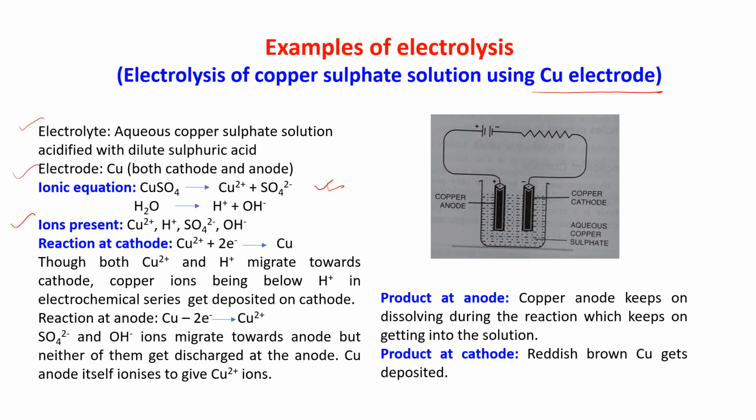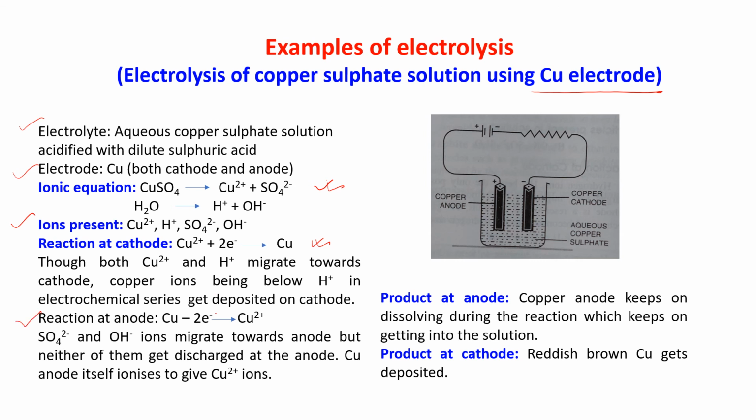So overall we have the ions Cu2 plus and H plus as cations, and SO4 2 minus and OH minus as anions. Now the reaction at the cathode: Cu2 plus takes 2 electrons and gives Cu. Though both Cu2 plus and H plus migrate towards the cathode, copper ion, being below H plus in the electrochemical series, gets deposited on the cathode. You all know about it.